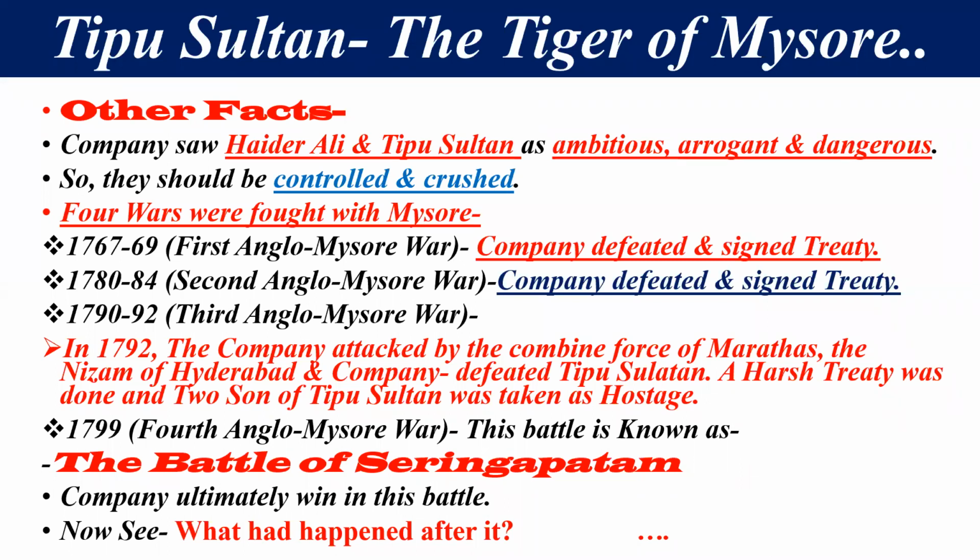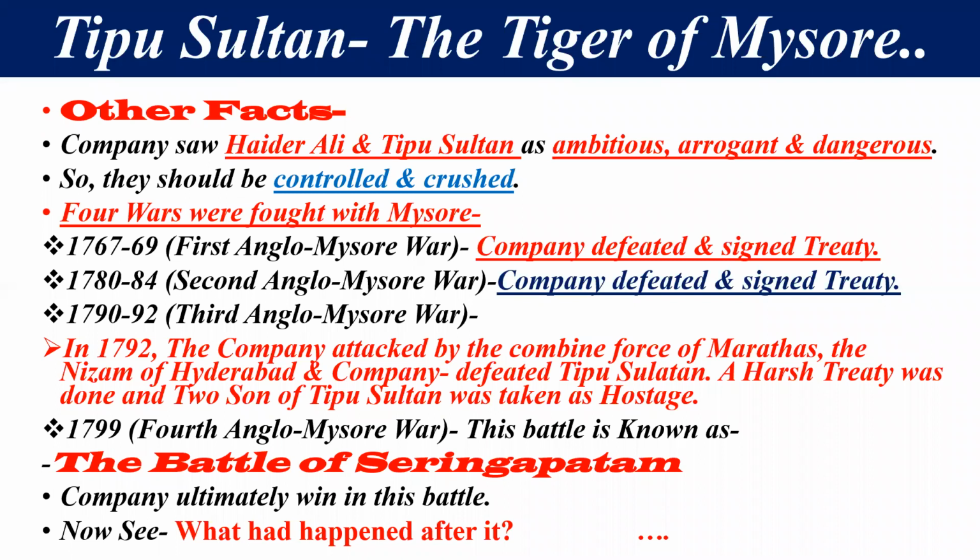To control them, the company took just one method: to eliminate them. There were four wars fought between the British Empire and Mysore. The first Anglo-Mysore War was from 1767 to 1769. In this war, the company was defeated and a treaty was signed.